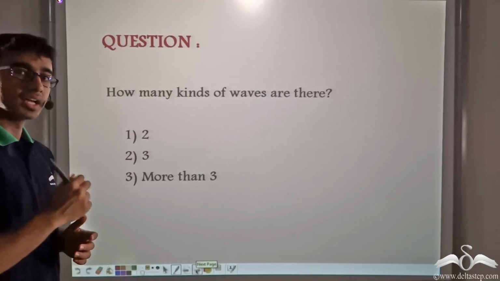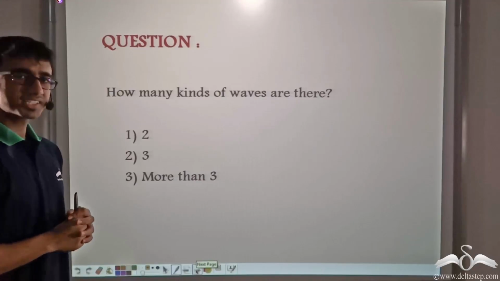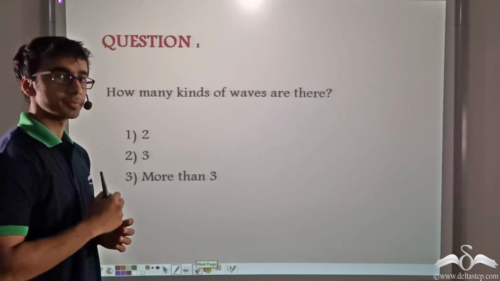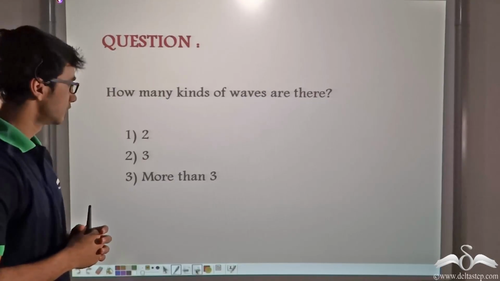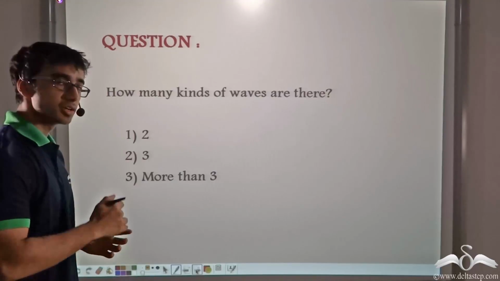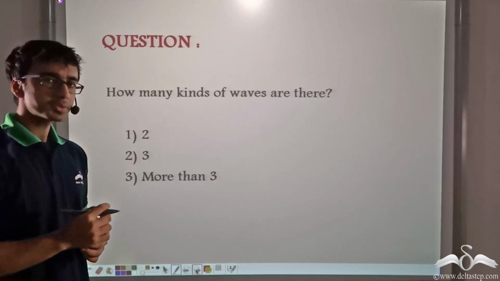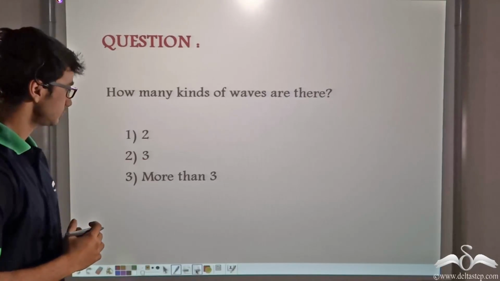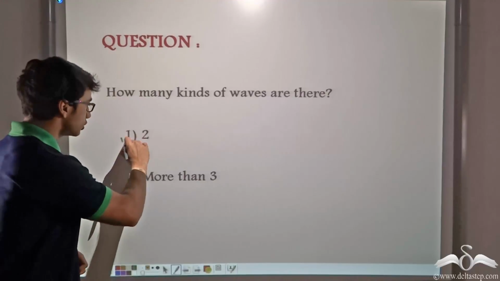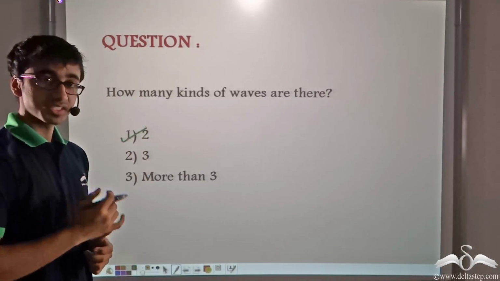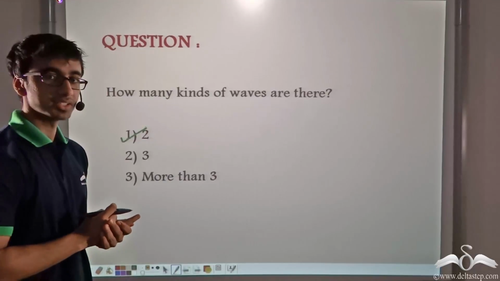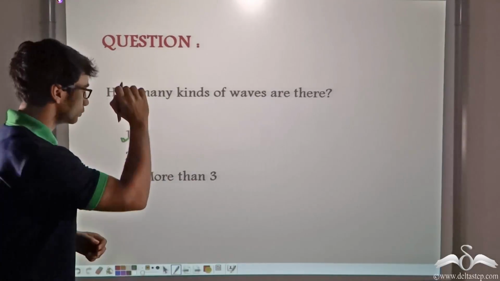So now I have another question for you. The question is, how many kinds of waves do you think there are? And the options are 2, 3, and more than 3. So what do you think is the right answer? The right answer is there are 2 kinds of waves. What did we just talk about? Transverse waves and longitudinal waves. So the correct answer is 2.